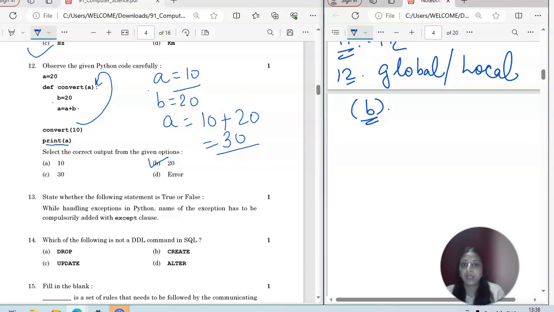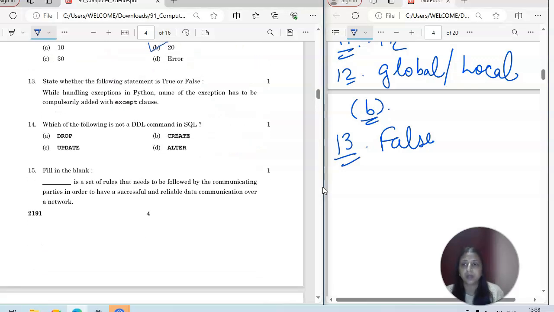B. Now we have the 13th one. State whether the following statement is true or false. While handling the exceptions in Python, name of the exception has to be compulsorily added with except clause. That's false only. It's not compulsory. You can just write except only, right? So that statement is wrong.